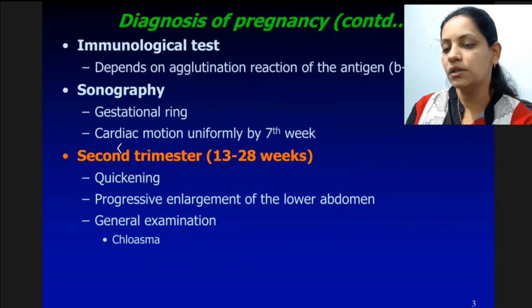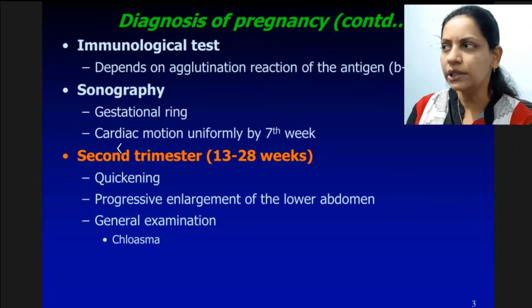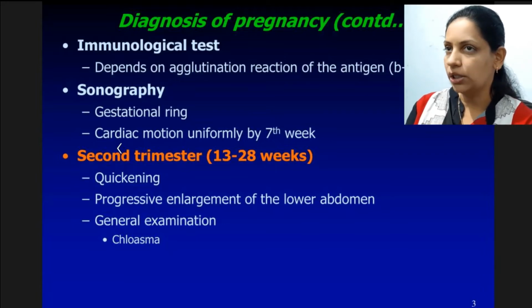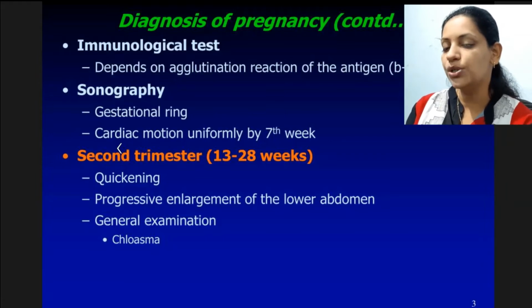And for this, it is very clear: period of amenorrhea, early morning sickness, other complaints from patient, breast changes. Per abdomen usually nothing is seen, but for PSPV examination we can confirm the pregnancy. But for other confirmation, for lab test, we do the basic test for confirmation of pregnancy, that is UPT, urine pregnancy test, which is because of under influence of HCG hormone,